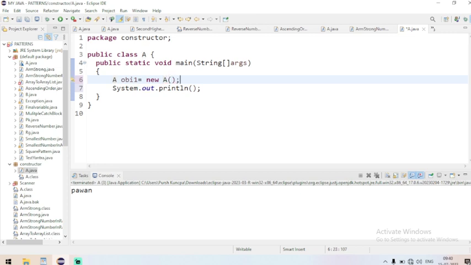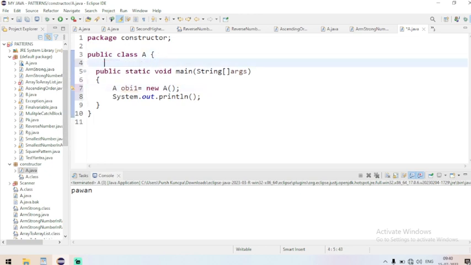This is the object. And a constructor is created inside the class, it is not created inside a method. I'm creating a constructor here.